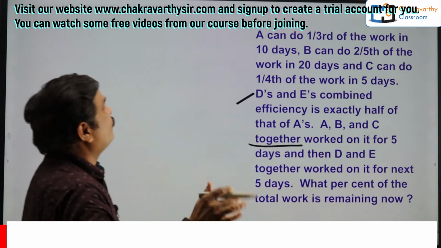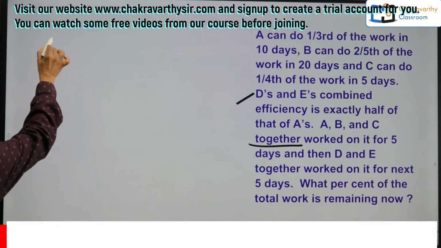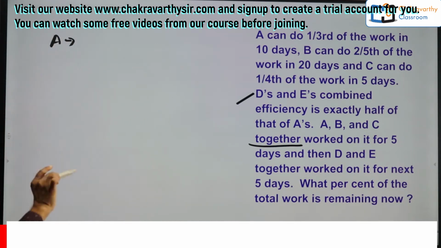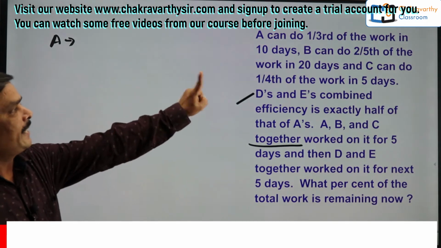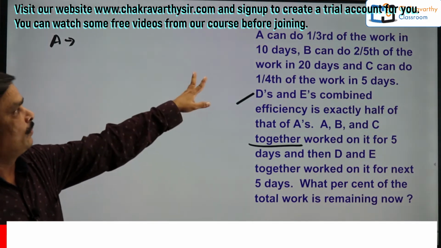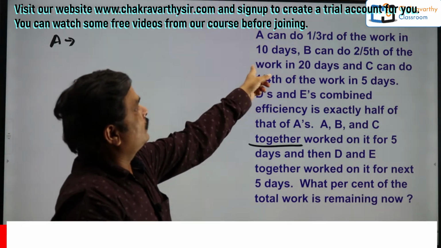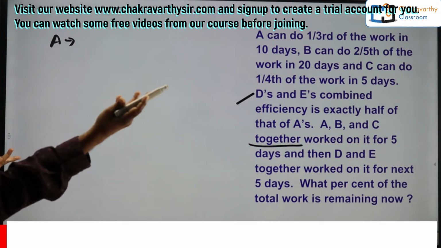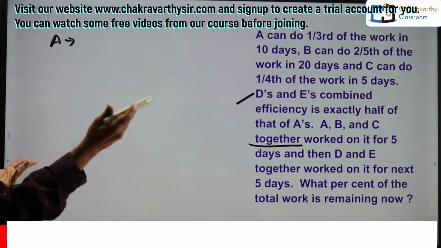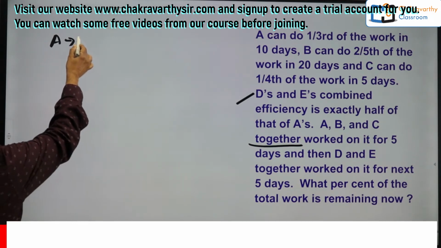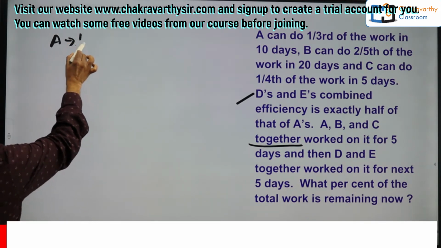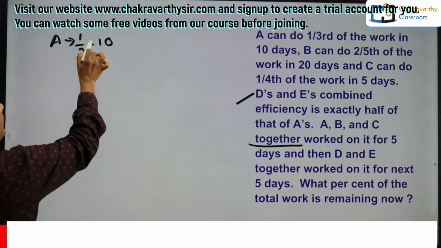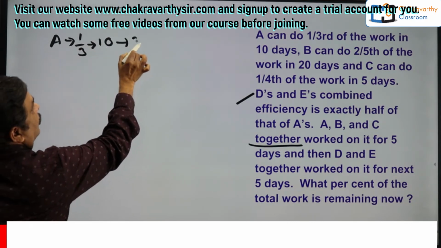Okay, now do it very quick, students. A can do, I am writing here. My intention is to find out what is A's efficiency. How to go for this one? So this is 1/3 of work in 10 days. So clearly 1/3 in 10 days means total work in 30 days. All right. So A directly I'm writing here. Otherwise I'll write for the beginners, 1/3 in 10 days. That means total work in 30 days.